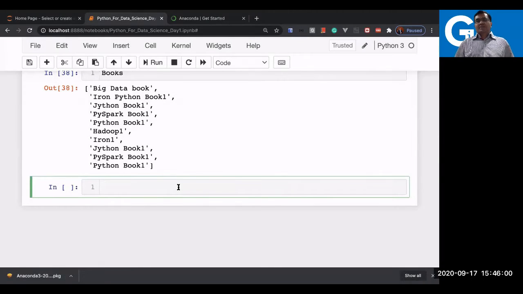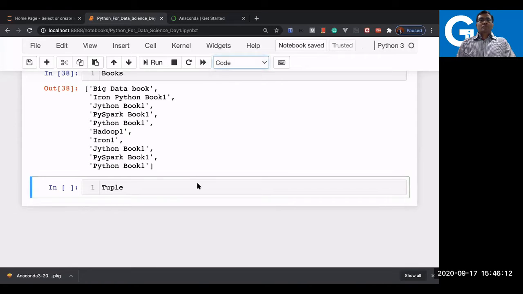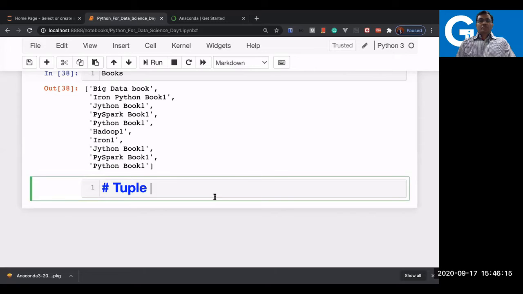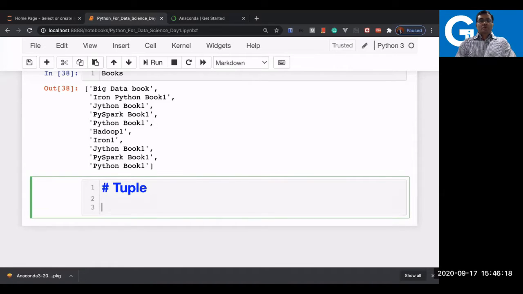Let us understand another data structure of Python, and that is tuple. Now what is a tuple? A tuple is an immutable sequence of objects, which can include int, float, string, or any type it could be.